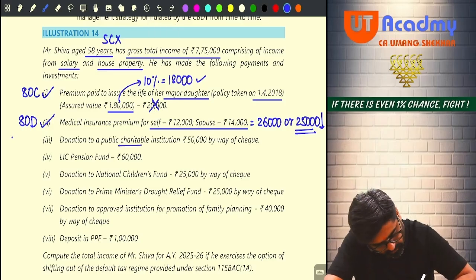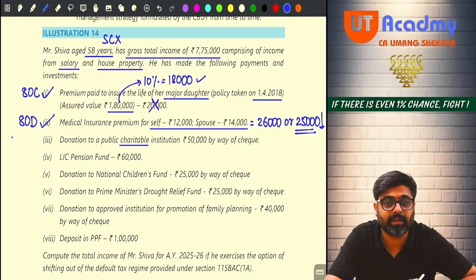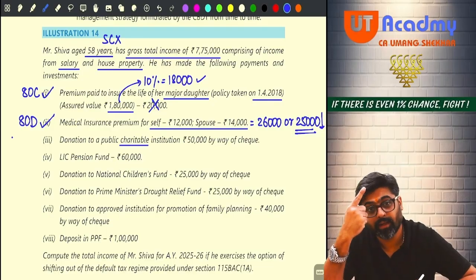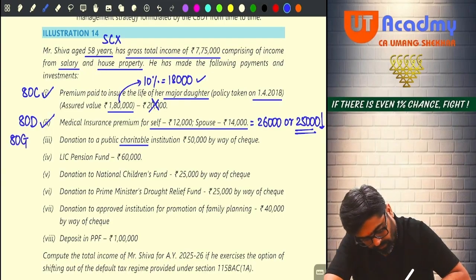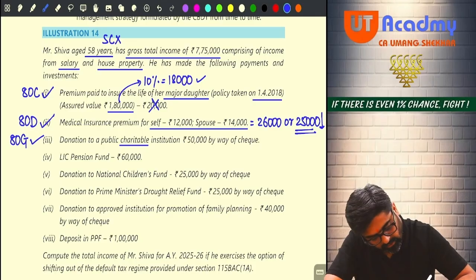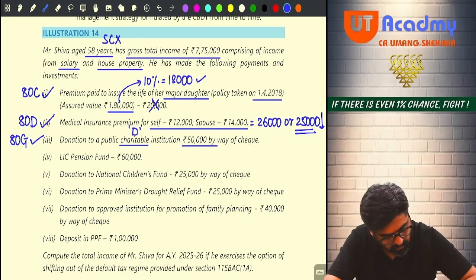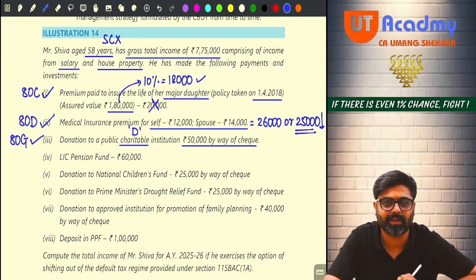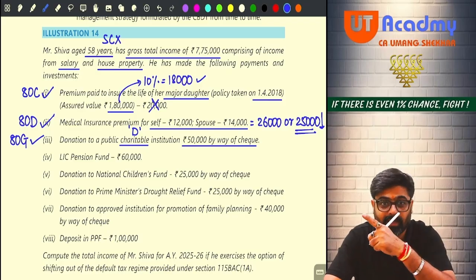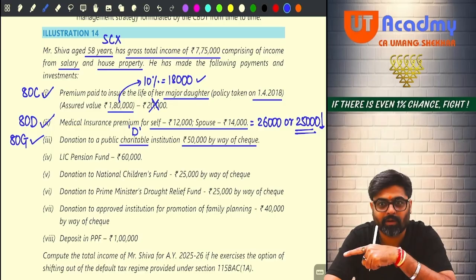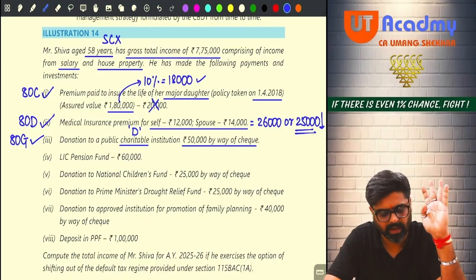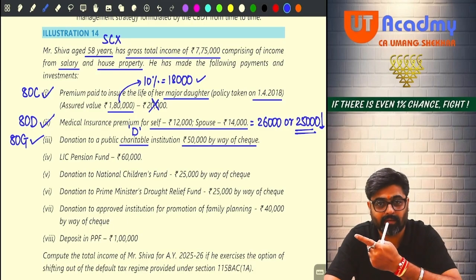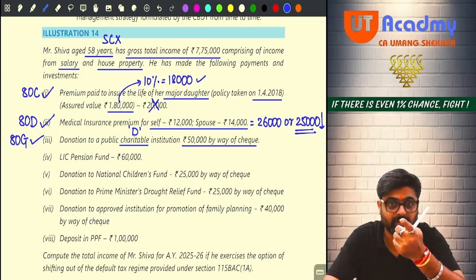Donation. Donation means 80G. To a public charitable institution, 80G category D. Do you remember? Very good. So 80G allowed, charitable, hence it is category D. Okay. 50,000 by way of cheque. Thank God it is by way of cheque. If it was in cash, for 80G it would have been a cross, not allowed. But if it is other than cash, then it is allowed. But how much will be allowed? That we will have to calculate. Qualifying limit is there because this is category D, right?